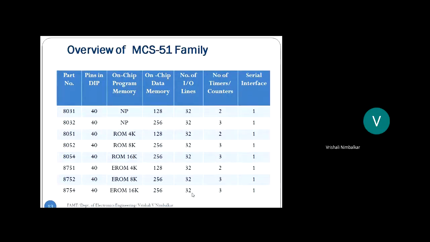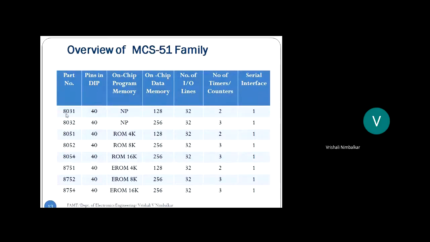It means I can connect 32 keys to this microcontroller. Or I can make a combination of keys and LEDs, but then how many? 32 in number. I can have 32 inputs, 32 outputs, or any combination of input and output. So there is a single serial interface. All these are 40-pin ICs, and there are 32 input and output lines on all these microcontrollers.